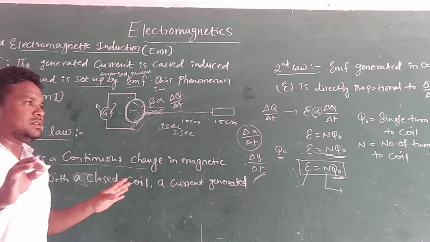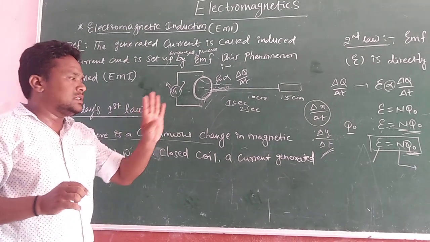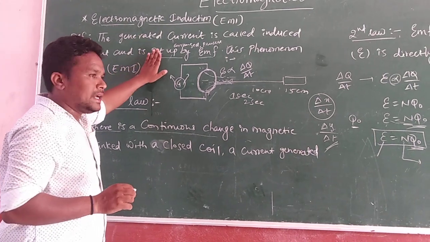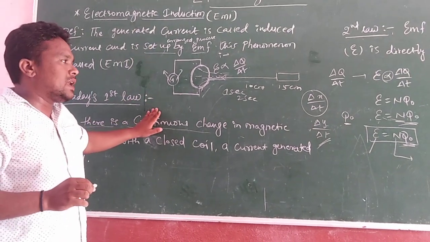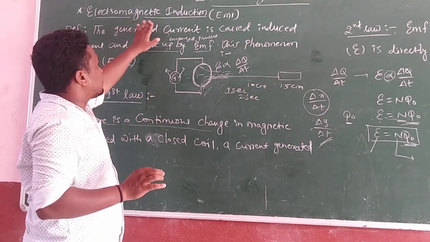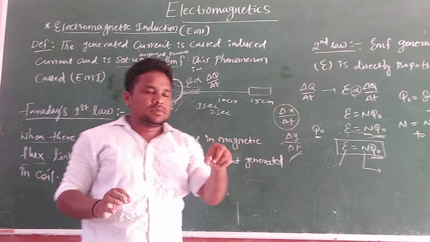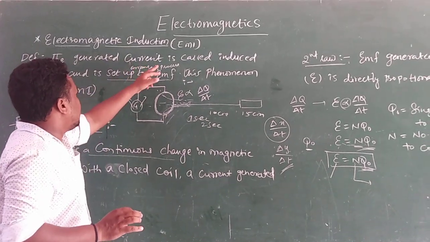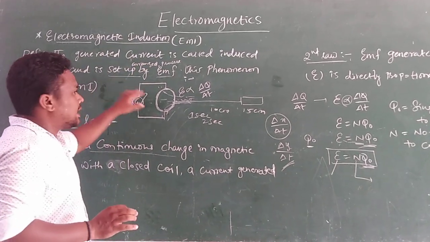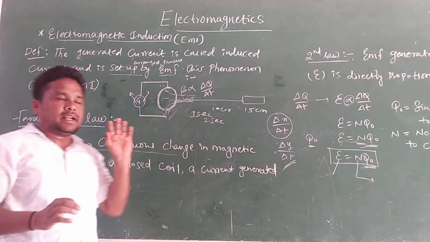In today's class you need to understand only 3 things. Those are the main important things: What is electromagnetic induction? What is Faraday's first law? What is Faraday's second law? Simple. What is electromagnetic induction? Some amount of current is generated in the coil, which is set up by EMF. That is said to be electromagnetic induction.